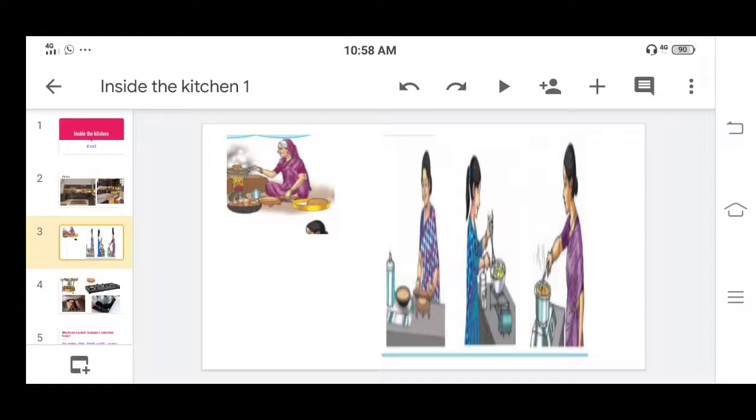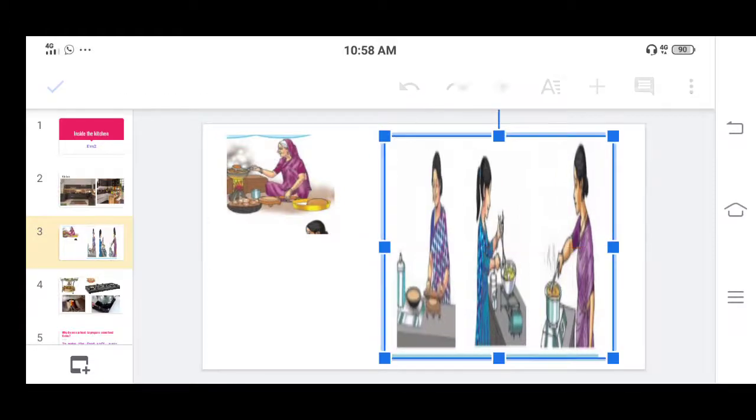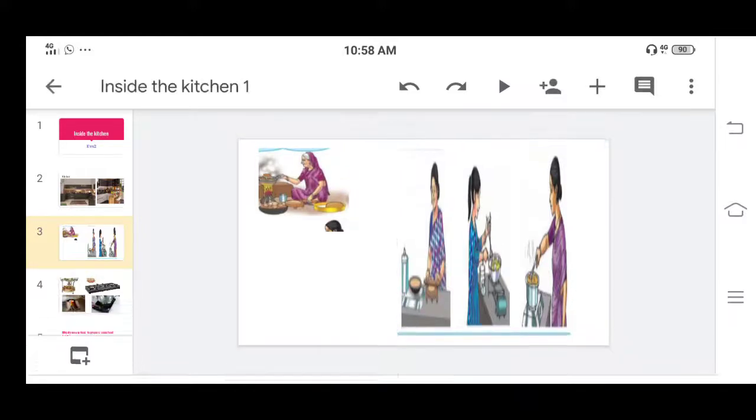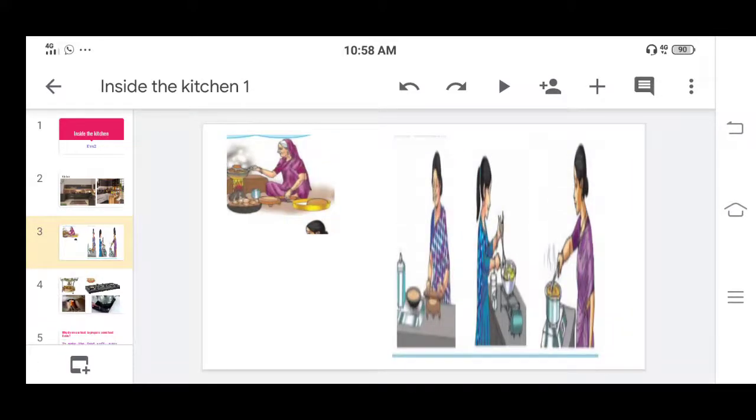What you can see in this, here an old lady is frying puris, and she has given the heat. You also maybe know that at our home, when mother is making puris, she takes oil, and she gives the heat to that oil in a pan. Maybe she uses the gas or induction, or here the old lady is using the chulha, and she puts some wood in that, and she is obtaining the heat by using that wood.